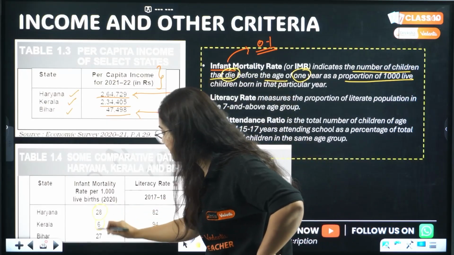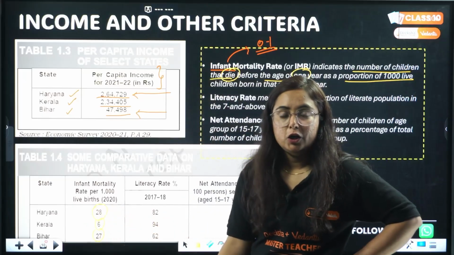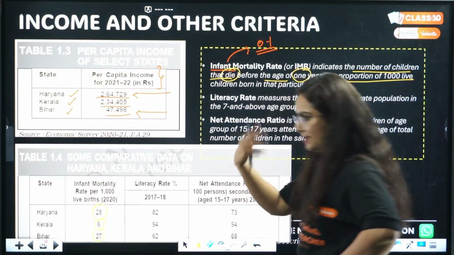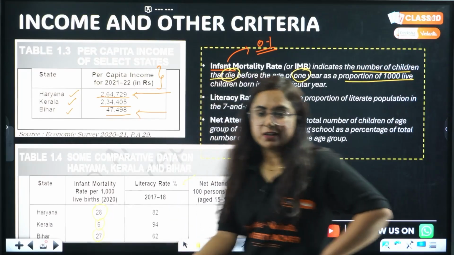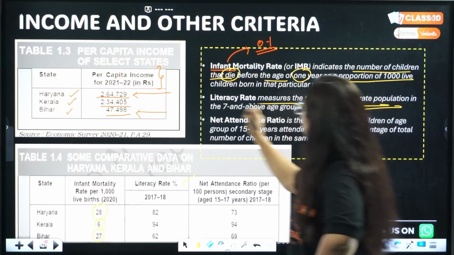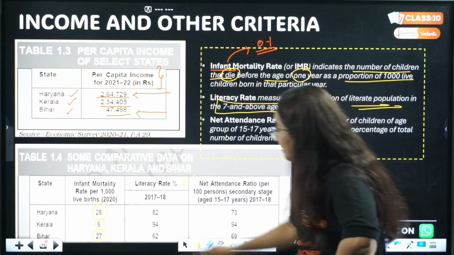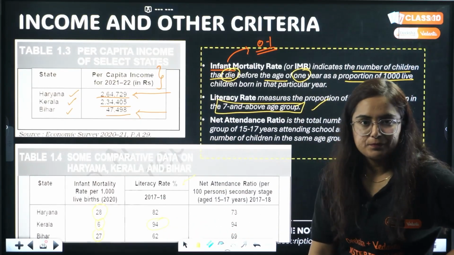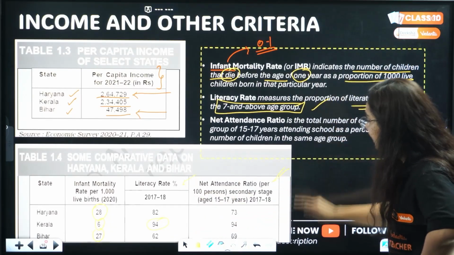However, in Kerala, it's 6. In Bihar, it's 27, better than Haryana. So according to this, Kerala is doing good. Okay, let's see more things. We have literacy rate. What's literacy rate? The proportion of people who are literate in the age group of 7 and above. If we see, the maximum literacy rate is of Kerala, that's 94%. Again, Haryana is lacking.